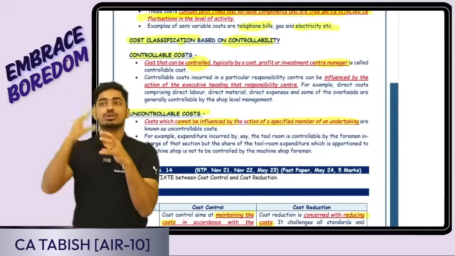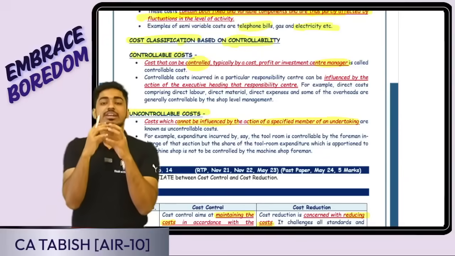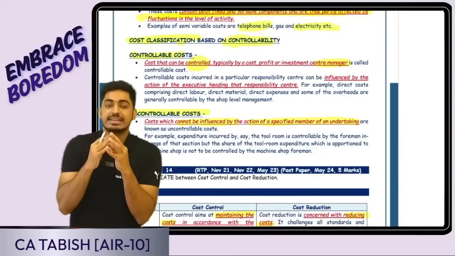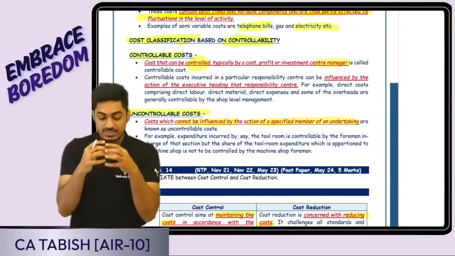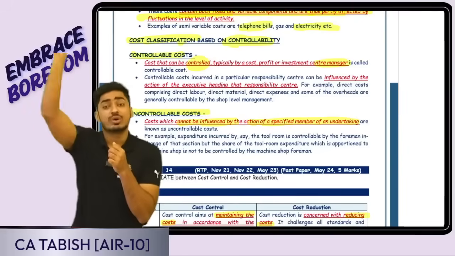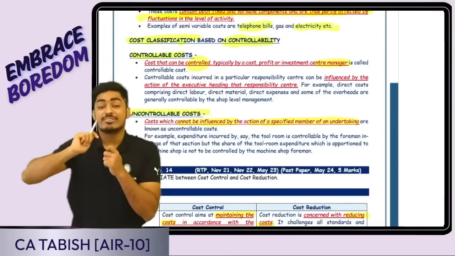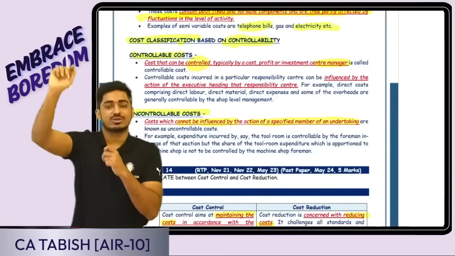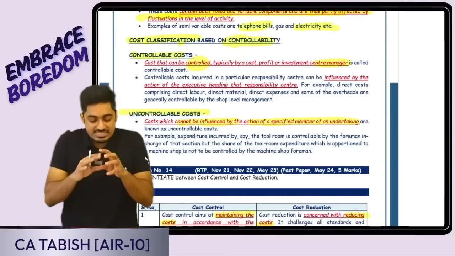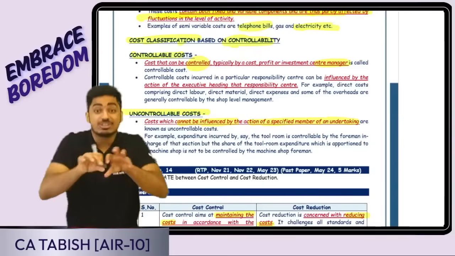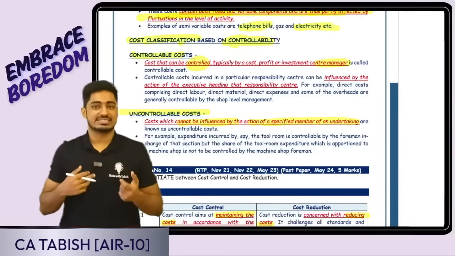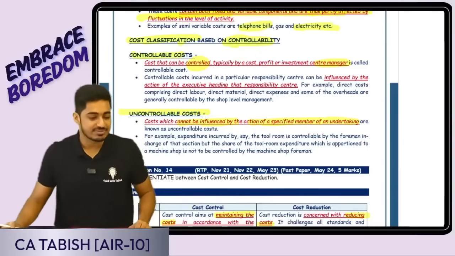Assume total cost was 100, divided by 10, 10 rupees got distributed to me. Tell me, as a manager of this division, do I have any control over that cost? No. Can I change that cost? Do I have any influence or say on that cost? That is uncontrollable cost. But say any cost is incurred in my division, do I have control over that? Yes, that is going to be my controllable cost. Is this clear, everyone?